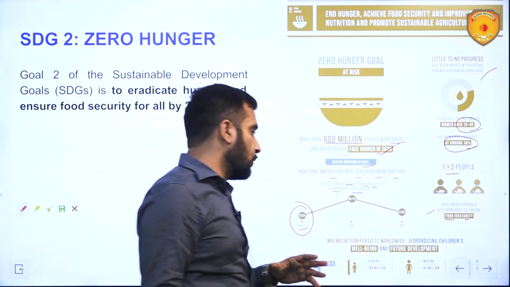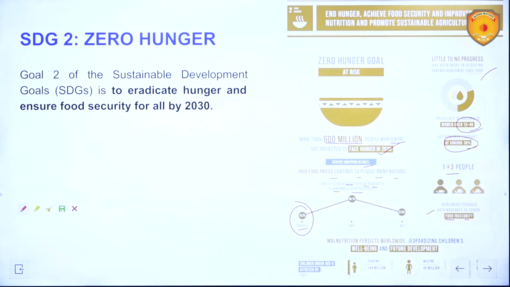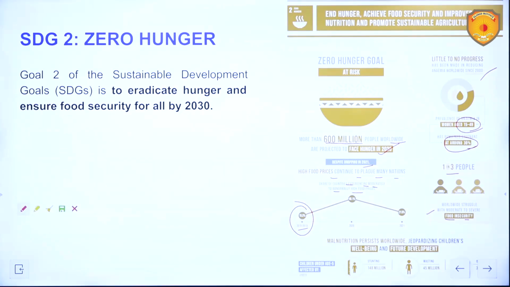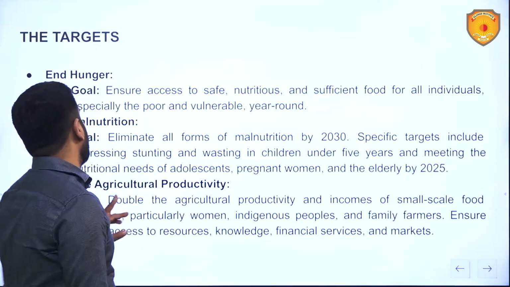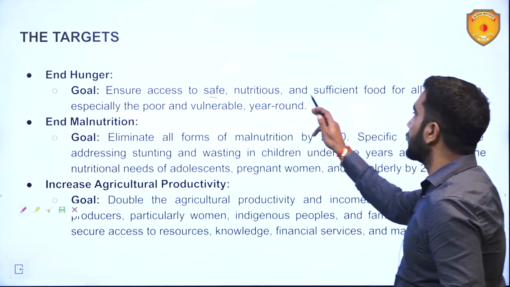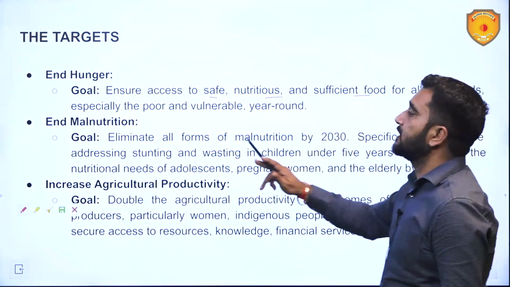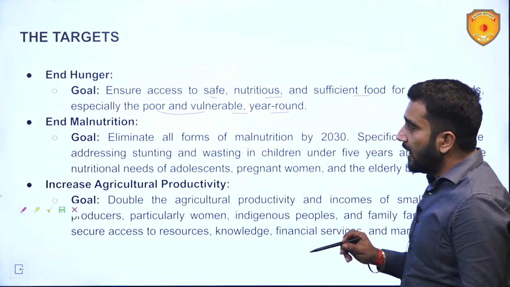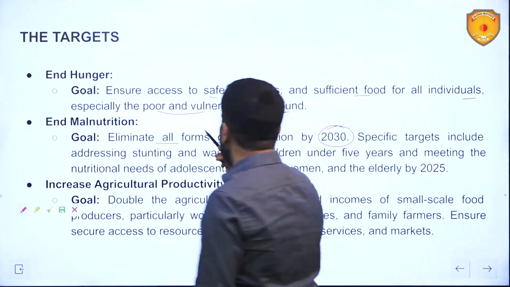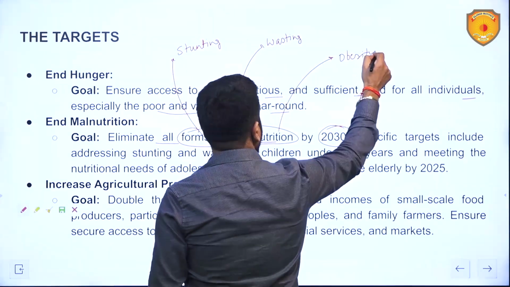So stunting, wasting, obesity: 148 million people with stunting, 45 million people with wasting, and around 37 million people are overweight or obese. So this is basically the statistics of the world. Now the targets, the sub-targets. End hunger: the goal is to ensure access to safe, nutritious and sufficient food for all individuals, especially the poor and vulnerable, year round. End malnutrition: goal to eliminate all forms of malnutrition by 2030. Forms of malnutrition: stunting, wasting, obesity.